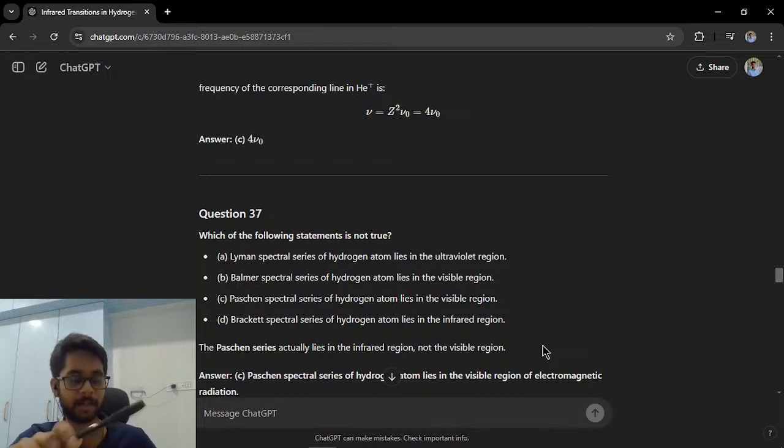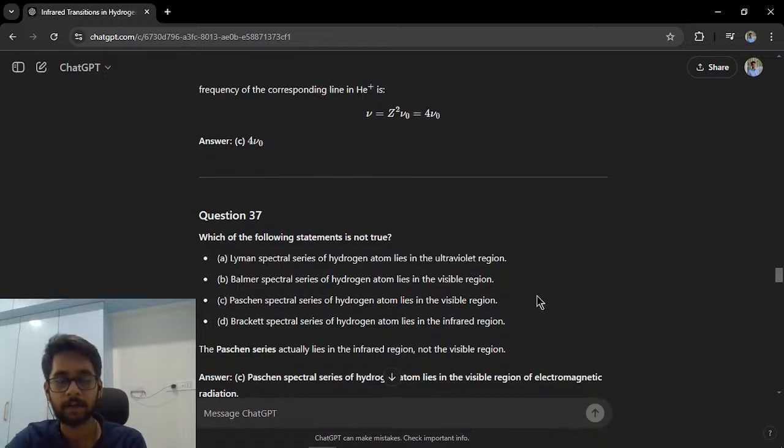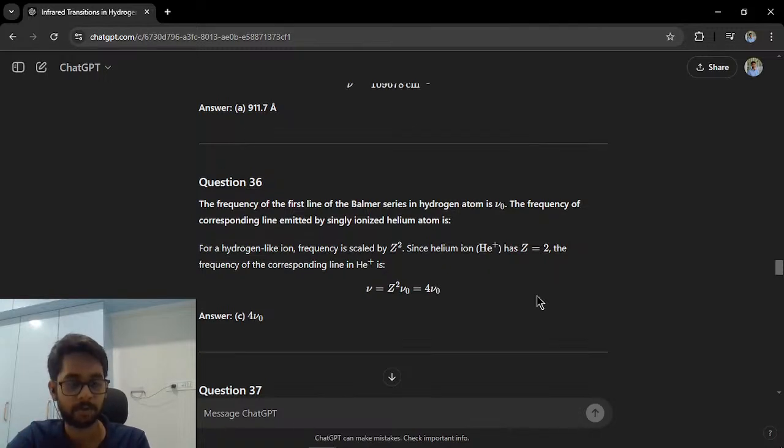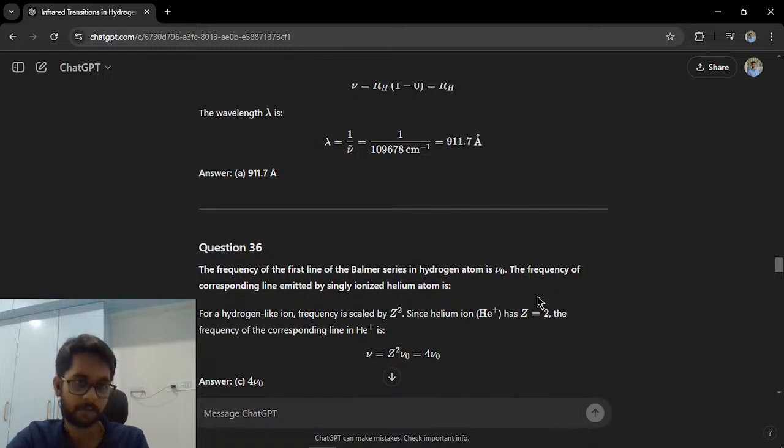I'll be using ChatGPT for the solutions and to understand the explanation of each question because I'm not having a very reliable source and I don't have too much time to go through every single question and spend my time. Ideally, that should be done, but I cannot spend so much time on every single question. So first, we will have a look if we can solve the questions well and good, or else we'll refer to ChatGPT for some explanation.